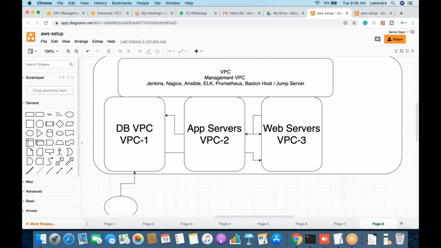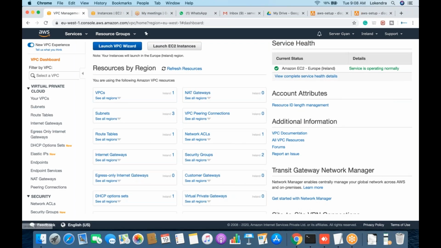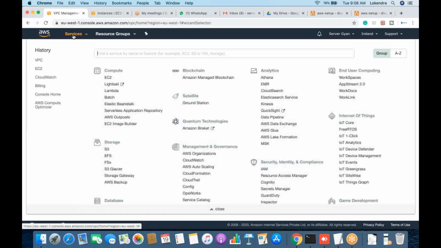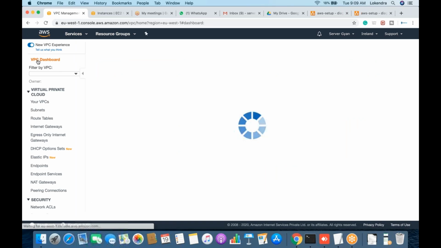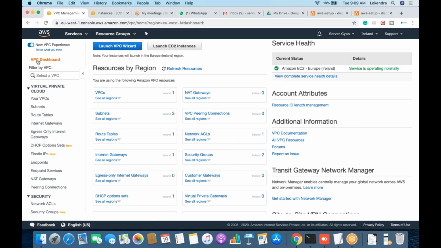Guys, let me tell you before you start giving your feedback. My main focus was to make you understand why we create a VPC and how to design a VPC architecture. If you want me to create a VPC, it will hardly take 2 minutes. Let me show you how to create a VPC as well. VPC creation is the smallest and easiest task. But the main concept is to understand why we are going to create a VPC.